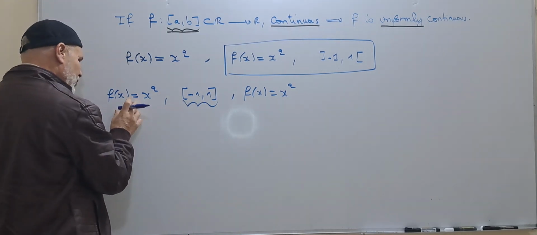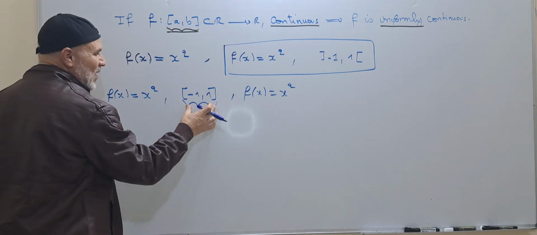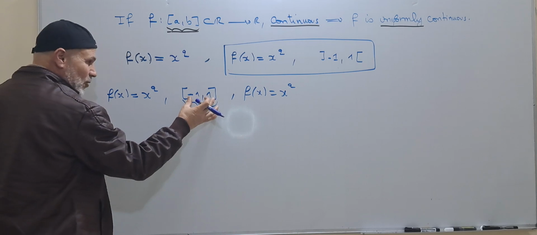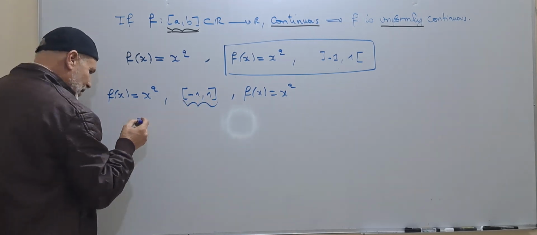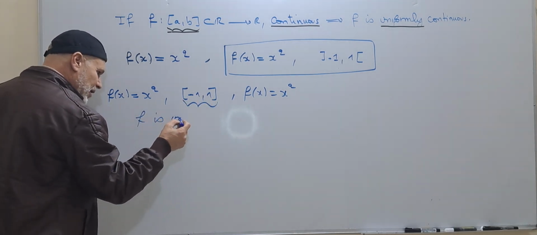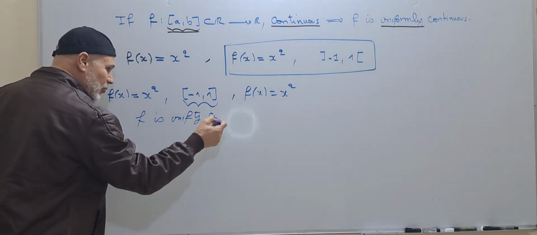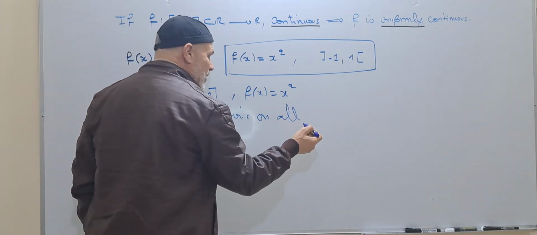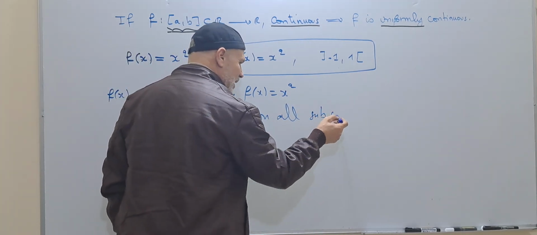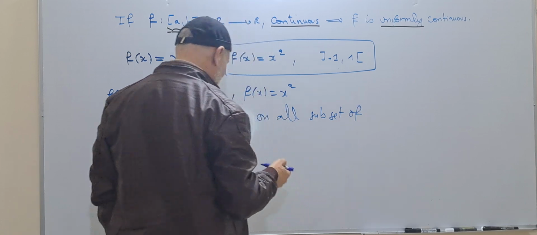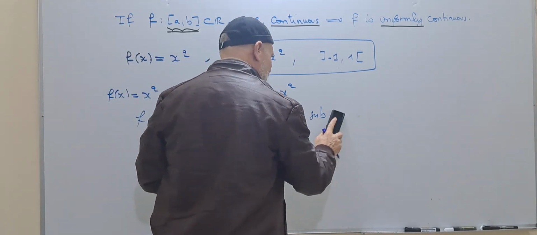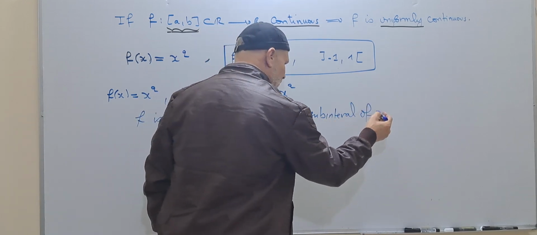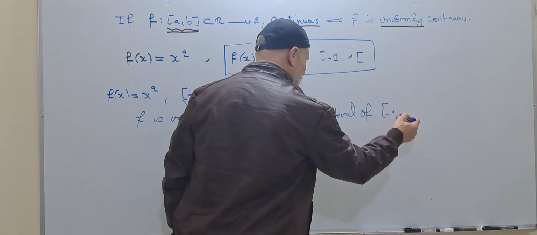Why? Because we have a continuous function on a closed interval, and since f of x equal to x squared is uniformly continuous on this interval, f is actually uniformly continuous on every subinterval of [-1, 1].